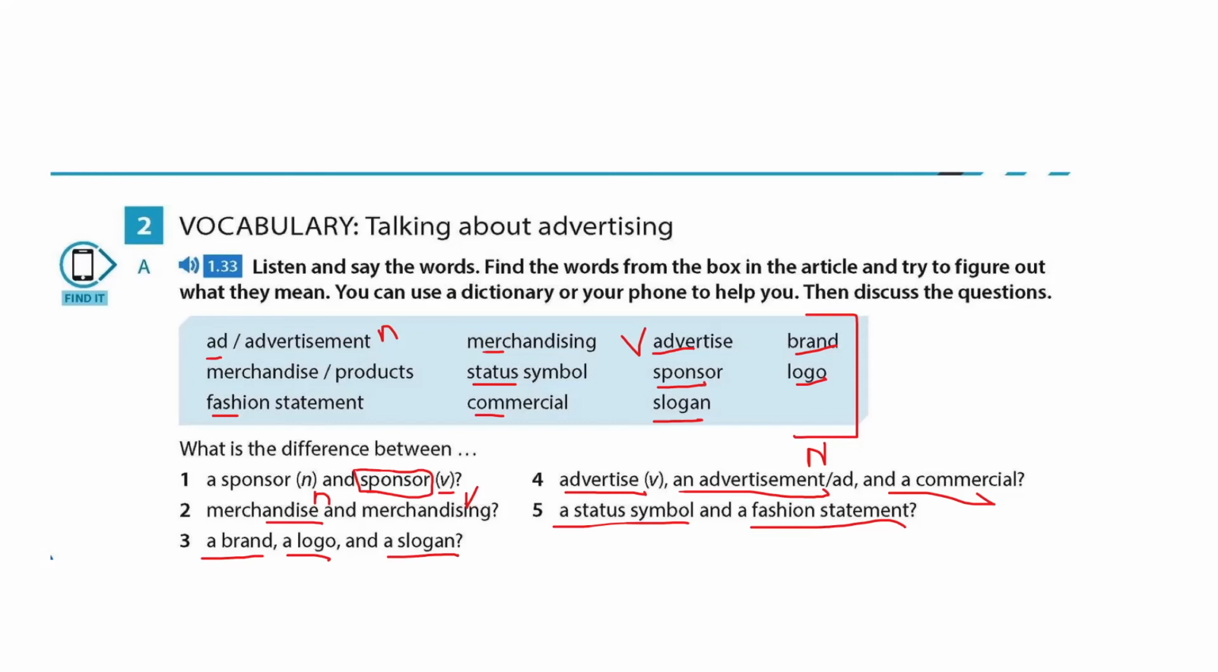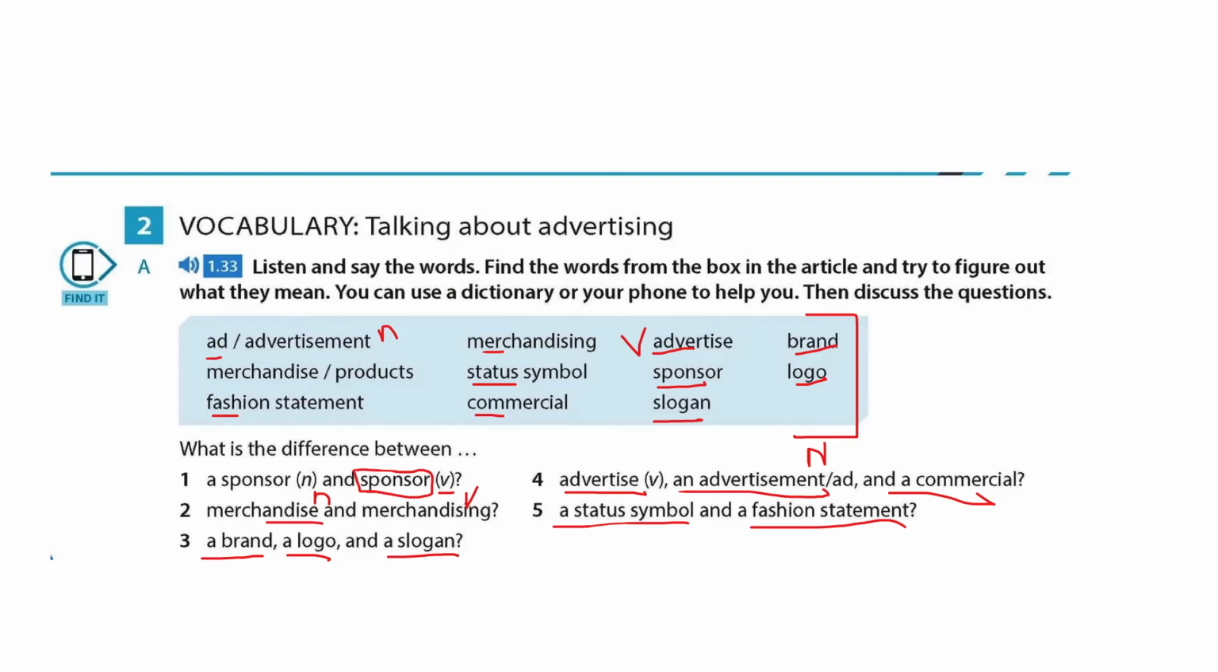So we have here a sponsor is a noun. Okay. Coca-Cola is a sponsor of what team? Liverpool. And sponsor is also a verb. Coca-Cola sponsors Liverpool. Merchandise, noun. Merchandising is verb. A brand, a logo, a slogan. Okay, what is a brand? What is a brand? Samsung is a brand. A logo. You know what is the logo of Samsung? Okay, what is the slogan of Samsung?